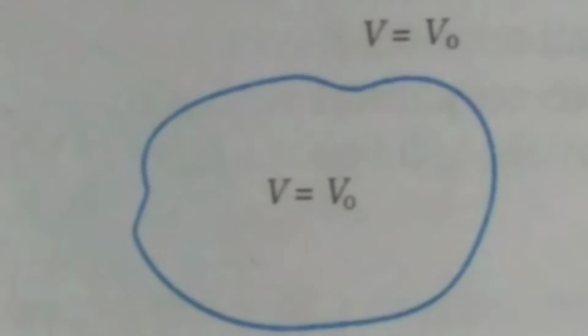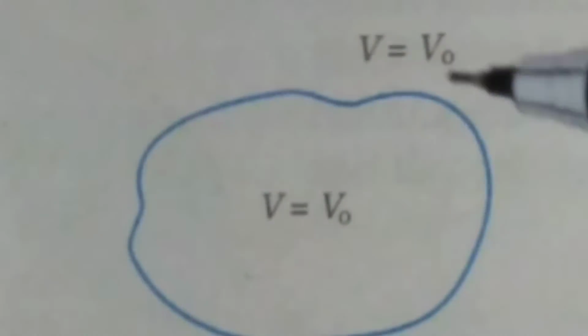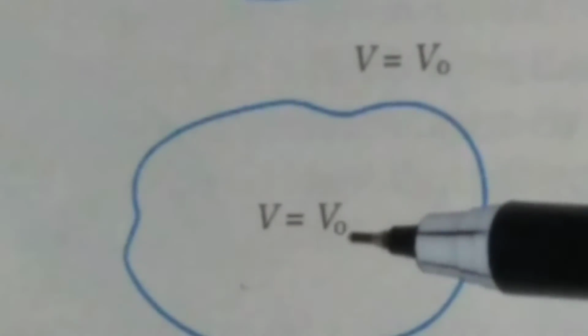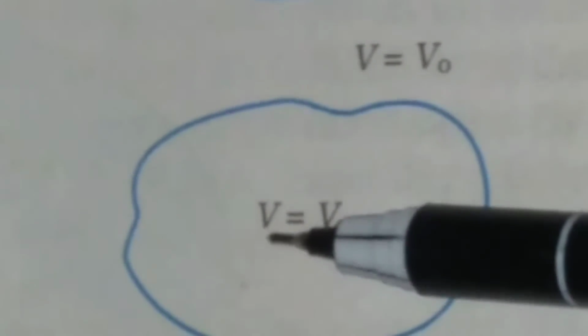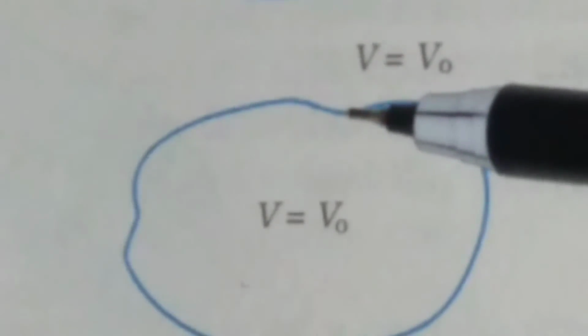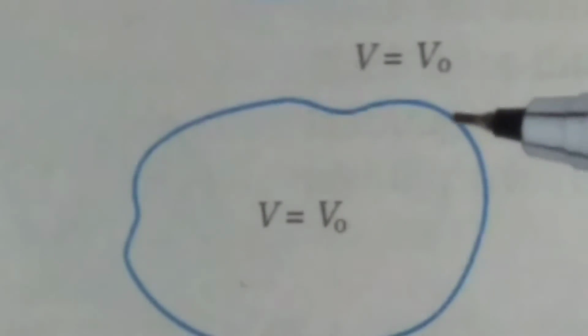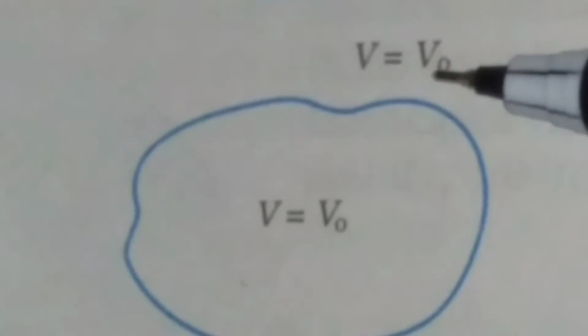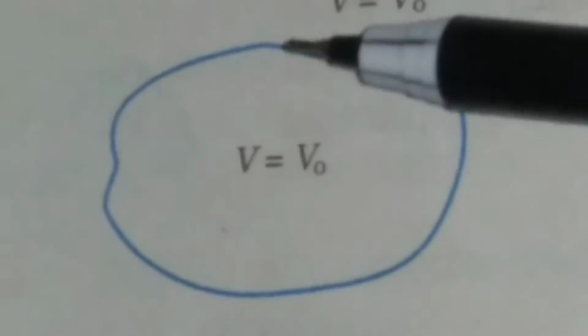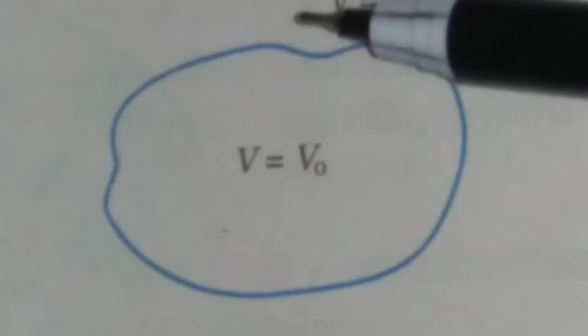So in summary, you may say for a conductor, inside the conductor the potential is equal to a constant. Let us say the potential V is equal to V0, and it is also equal to the potential on the surface. Surface potential is also equal to V0, and if the conductor is charged, then the electric field is normal to the surface.